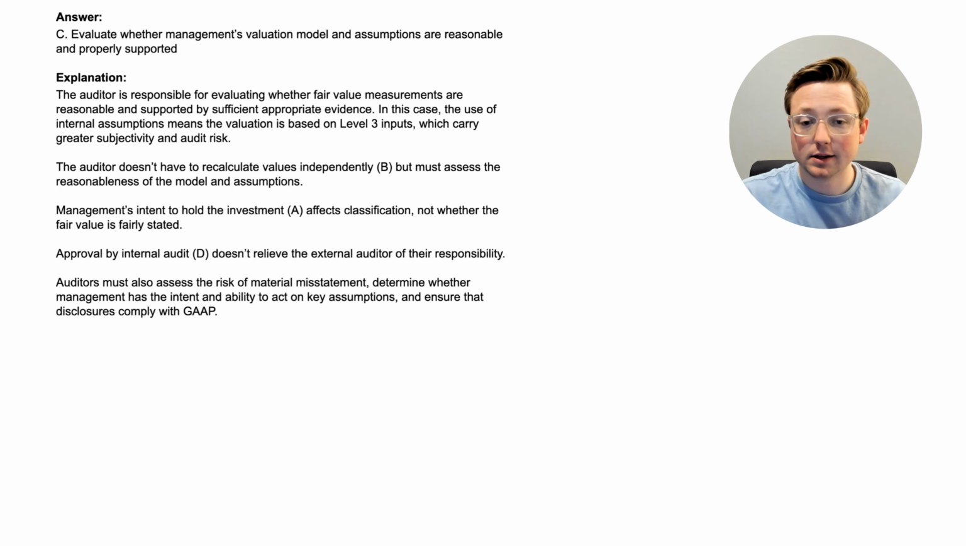Level 3 is basically the worst kind. You don't want to use it if you can help it because it doesn't really have anything that's observable or that's in the market. So it's kind of just the management doing their own thing. So again, level 3 inputs which carry greater subjectivity and audit risk.